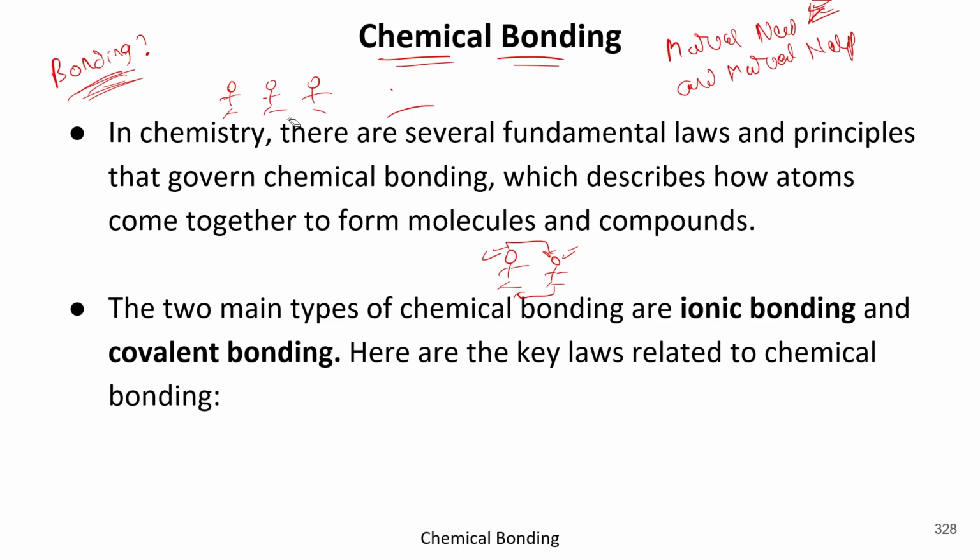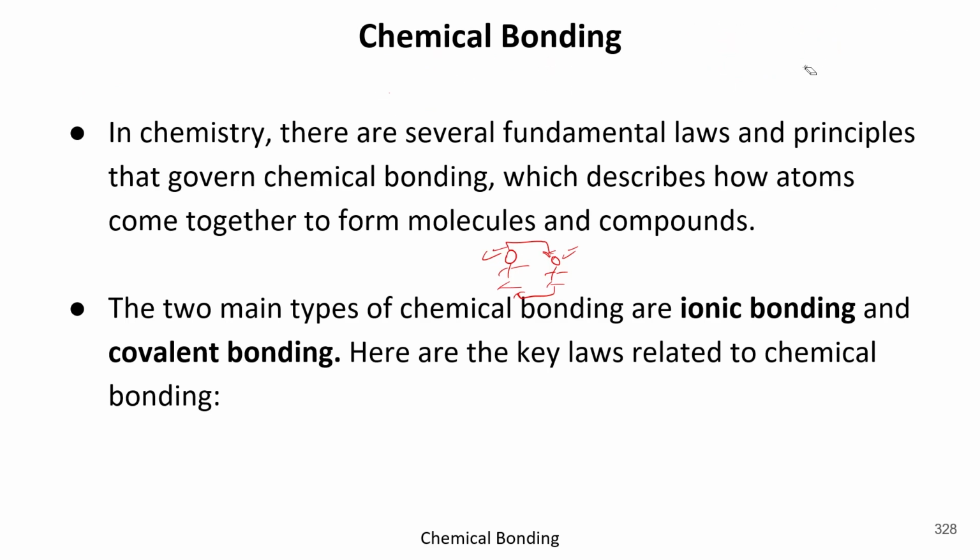Got it? Similarly, in chemicals, we also require some mutual need and mutual help. And what are these? We will learn in this lecture. Got it? But remember one thing, in the field of chemistry, we have several fundamental laws and principles that govern chemical bondings. Okay? And how do the molecules and compounds form? Got it? So, in our previous lecture, we had a discussion over compound formation.